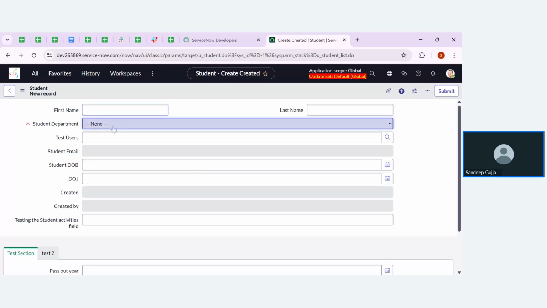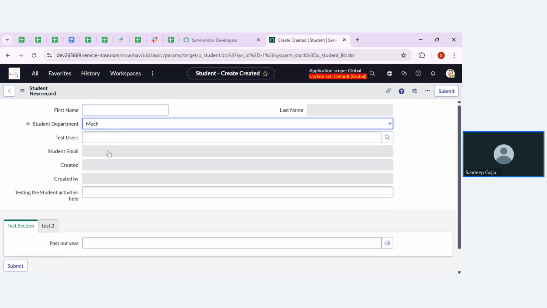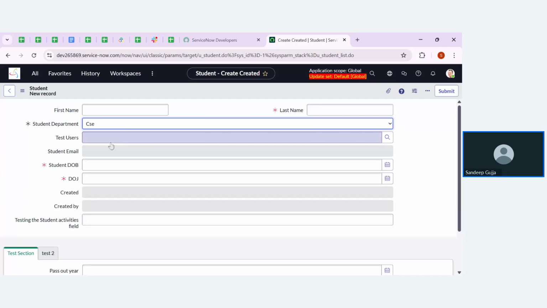Now what happens, guys, if I change my department as make? Then both the fields will disappear from my form. Now if I make my department as CSC, then I can get both the fields once again. So what I did, I went to the UA policy that I created and made some changes on the UA policy actions.